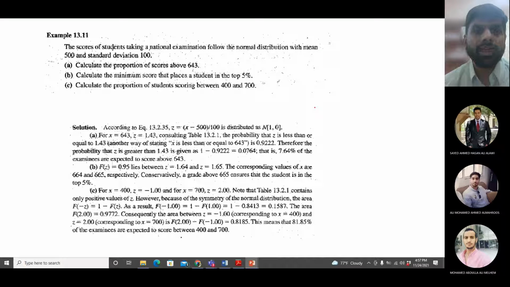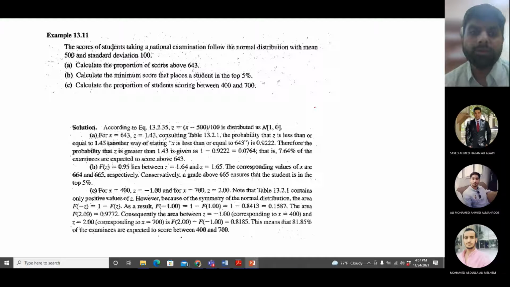Scores of students taking a national examination follow the normal distribution with mean of 500, standard deviation of 100. So that is our x value, the mean of x and the standard deviation of x. Calculate the proportion of scores above 643. What is the probability or the proportion of students who will get the score above 643?